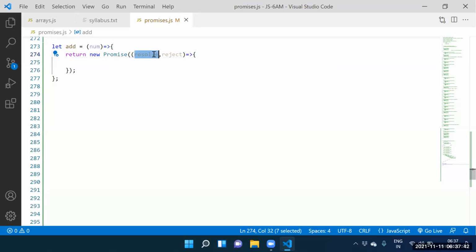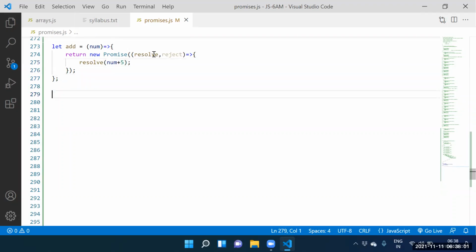Resolve of what you want to specify? Num plus 5. Guys, what is the num? Num is 5. So 5 plus 5 equal to 10.